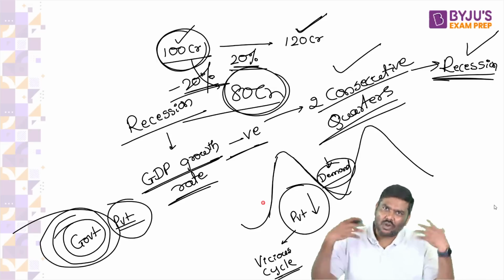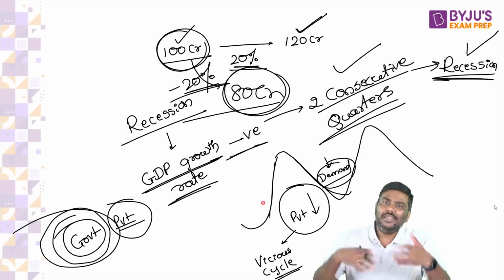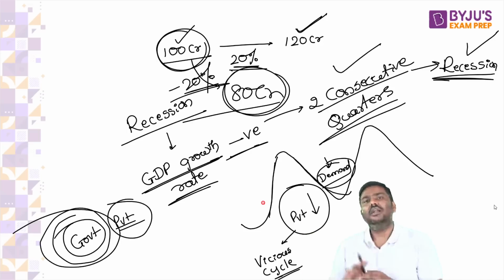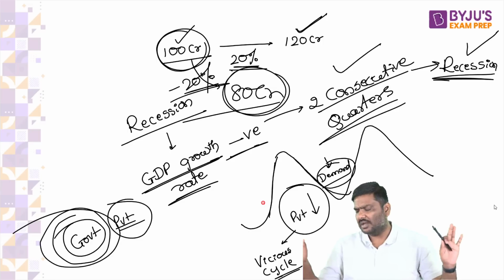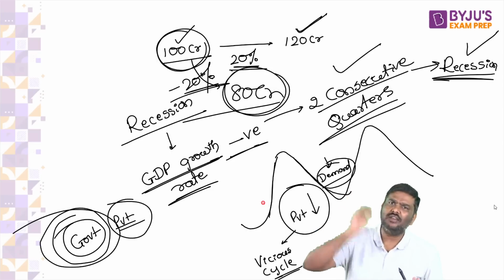Does it mean that in socialism there will be no business cycle? In socialism, where government controls everything, generally we will not find this kind of a business cycle. Why? Government is already there in the system. Government keeps on taking care of the investment all the time.